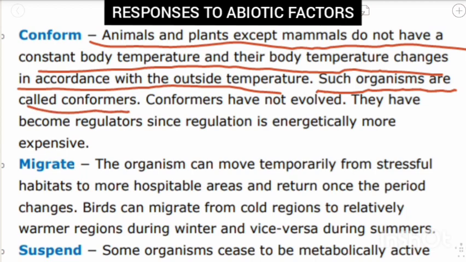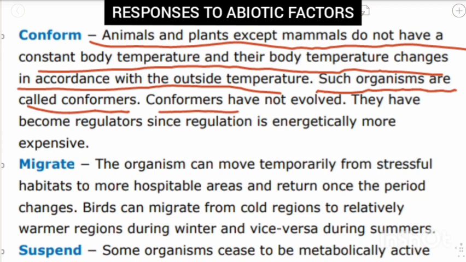Such organisms are called conformers. Basically, animals and plants are called conformers. Mammals are not called conformers because they have a constant body temperature, right? Whereas other animals and plants change their temperature in accordance with the outside temperature.